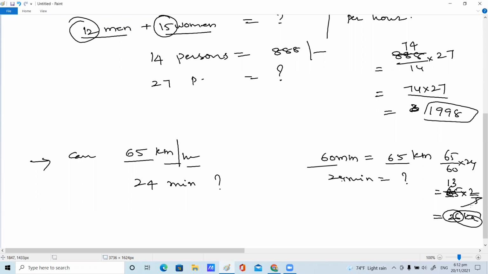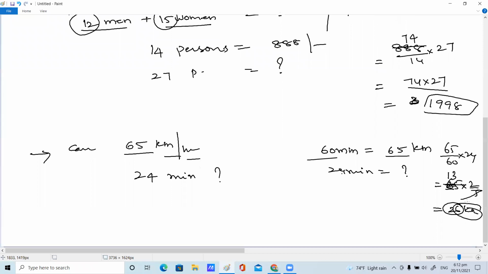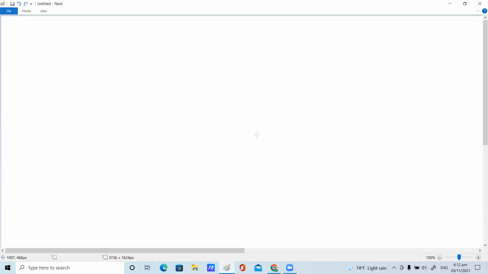The next one. If 15 men can dig a hole, different questions. The concept is the same, children. The question is only asked in a different way. Here, 15 men dig a hole 3 by 4 meters long in one day.